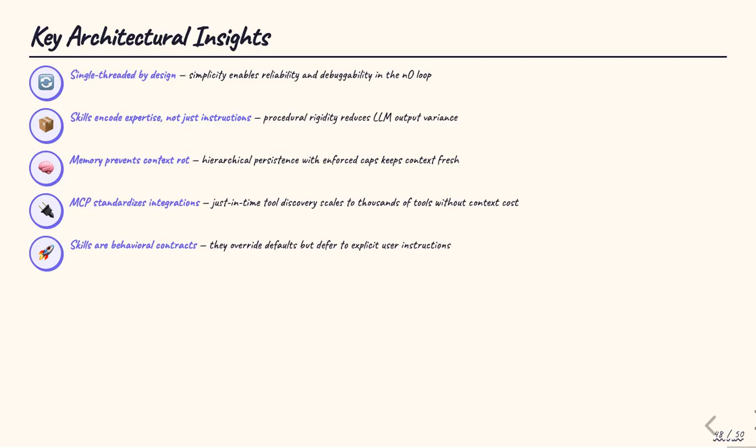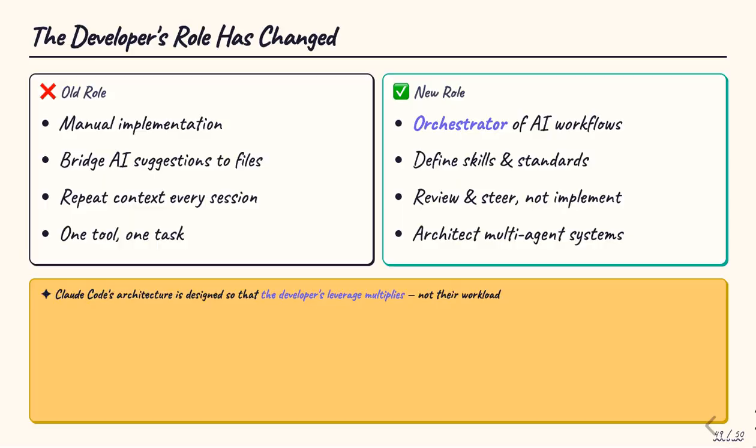These aren't just implementation details. They're architectural principles. Perhaps the most profound implication of the Claude Code Architecture is what it means for the developer's role. The old role was manual implementation. You bridged AI suggestions to files, repeated context every session, and used one tool for one task. The new role is orchestration. You define skills and standards, review and steer rather than implement, and architect multi-agent systems. Claude Code's architecture is designed so that the developer's leverage multiplies, not their workload. The intelligence of the system scales with the quality of the skills, memory, and MCP integrations you build around it.